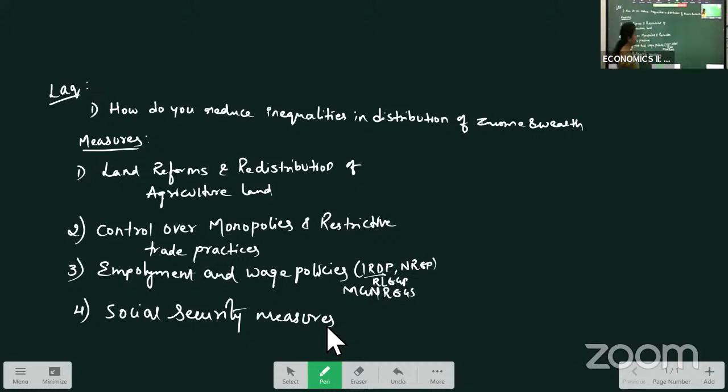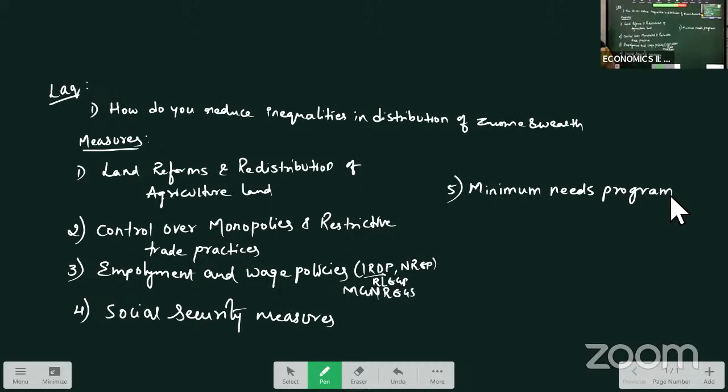The next we have the minimum needs program. Minimum needs program, right? This minimum needs program means that during the 1970s, most of the people were below the poverty line. Many poverty eradication programs had been taken, but poverty could not be reduced, which means the inequalities could not be removed.